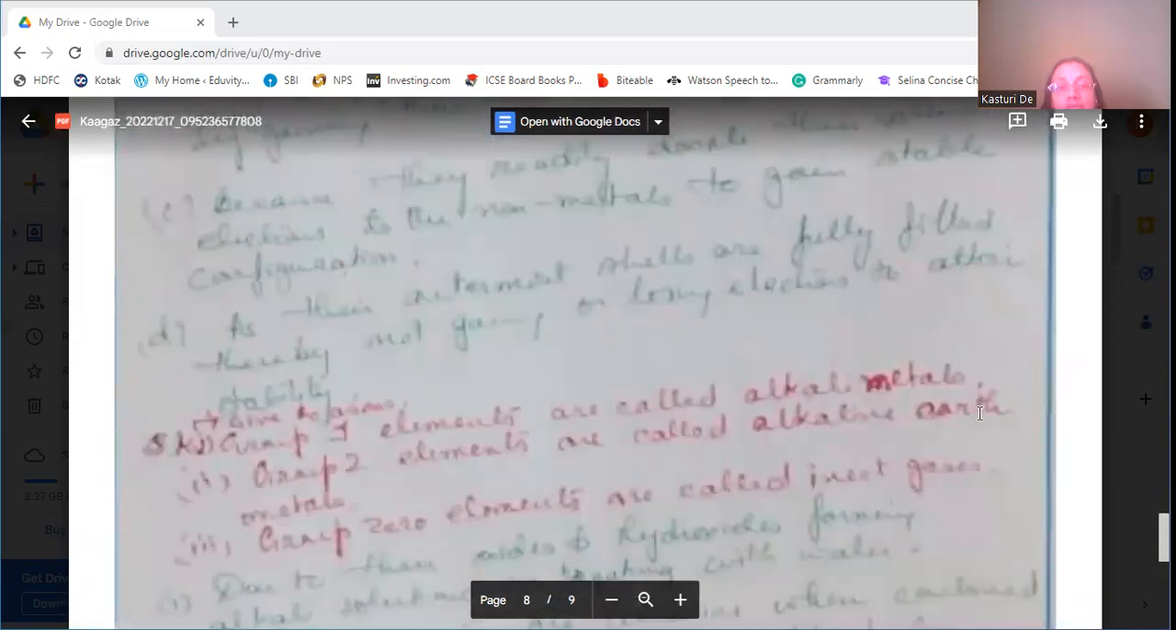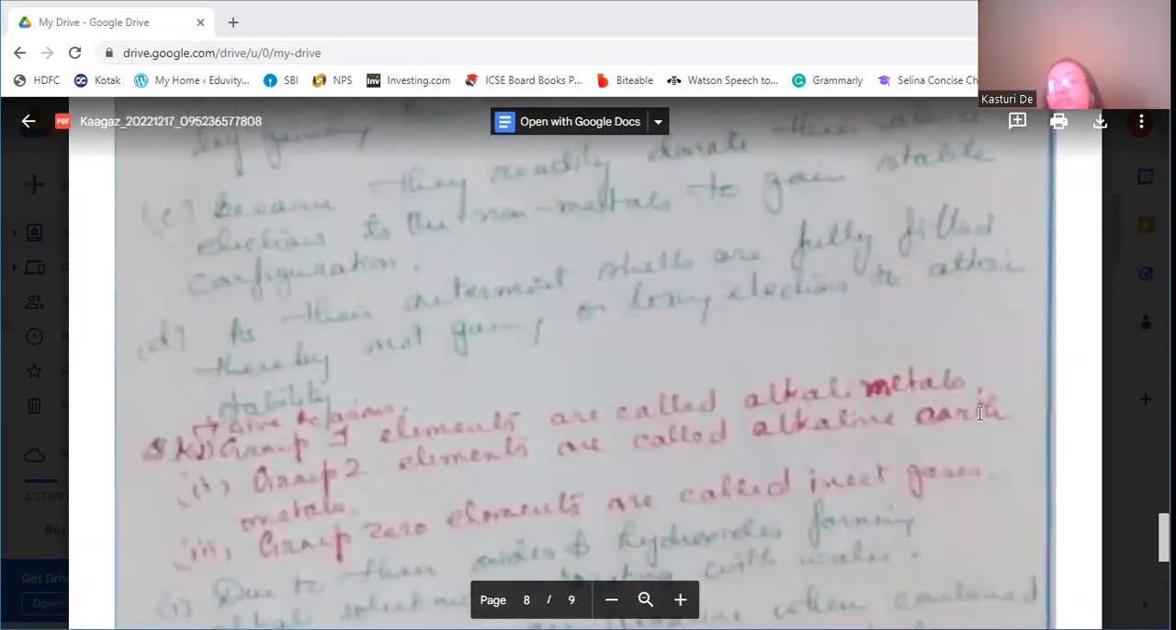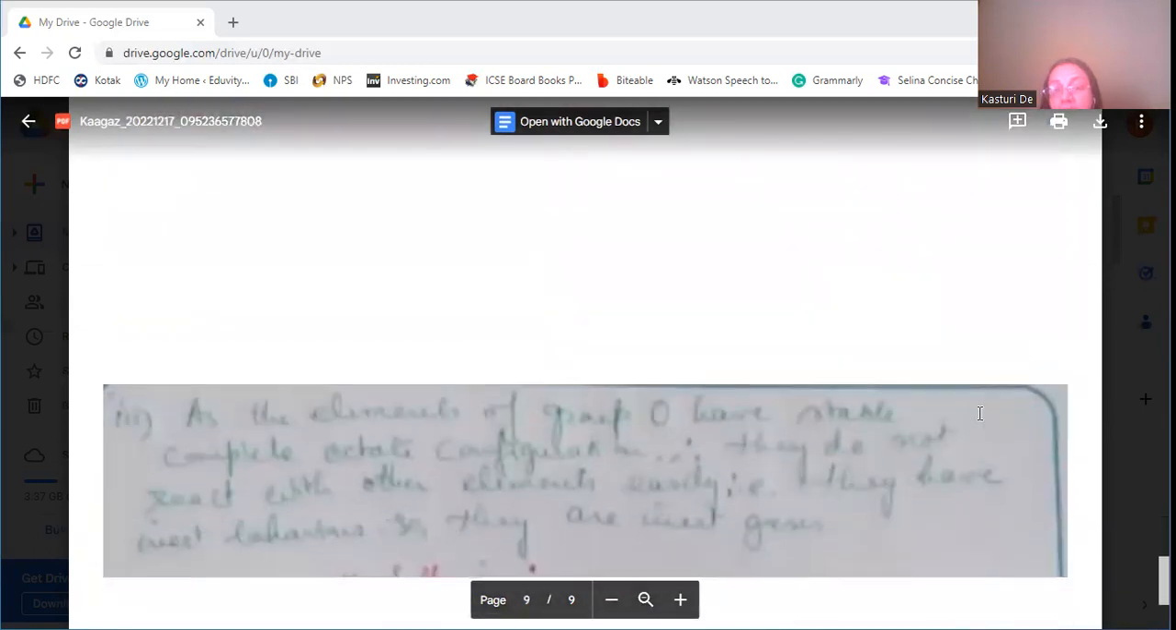Now, last question for today is, why are group 0 elements called inert elements? Group 0 elements are stable. They have a complete octet configuration. The octet electronic configuration is complete, and the valence shell is full. That's why they do not have a tendency to lose or gain electrons. And therefore, they do not react with any other element to form compounds. So they show inert behavior, and that's why they are known as inert gases.